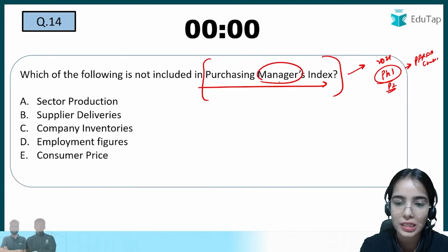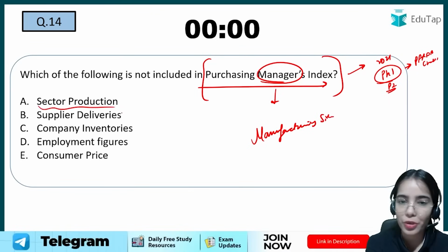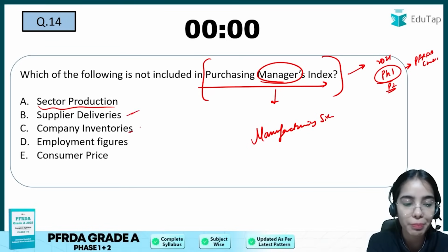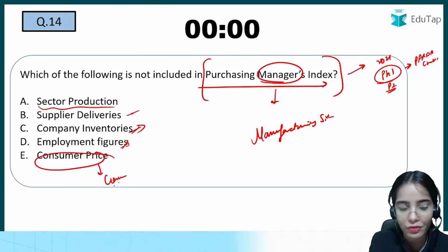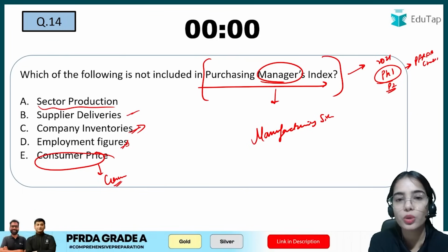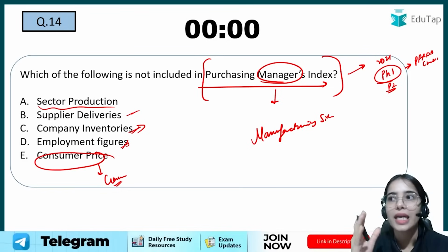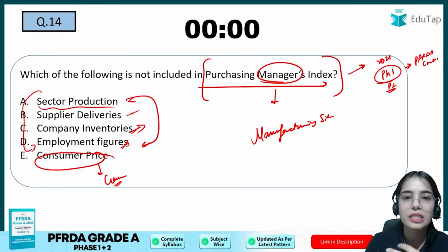Purchasing managers index. So here we are talking from the manufacturing side, right? So sector production, the manufacturing units, they are worried about the sector production, the supplier deliveries, the company inventories, the employment. The consumer price is from the consumer side, because consumer price also includes the indirect taxes, which is based on government. So consumer price is something that is decided in the market, that the consumers have to worry about.